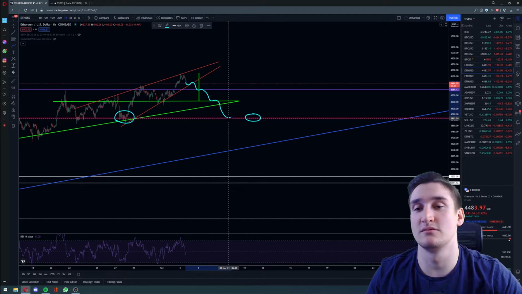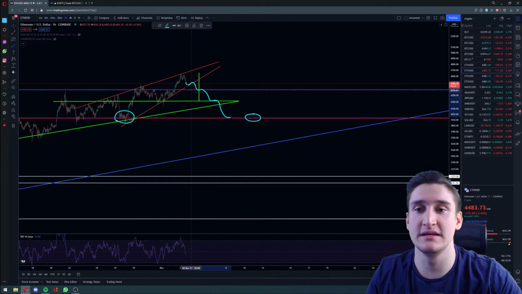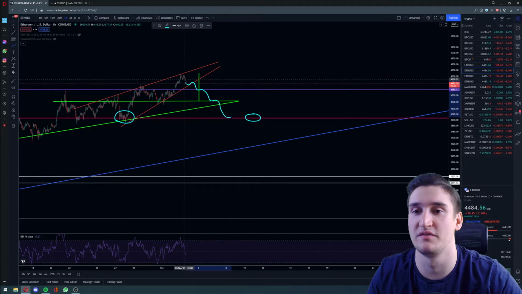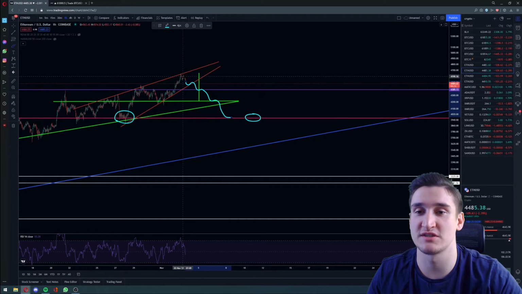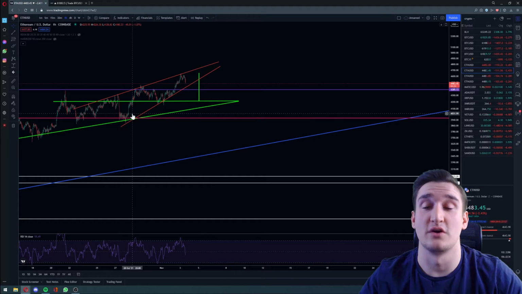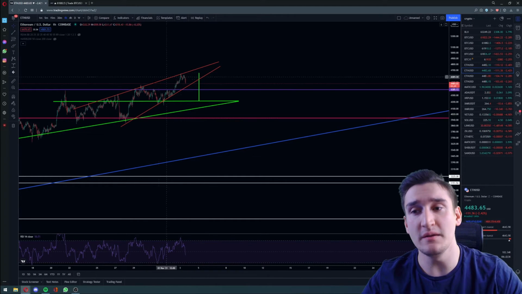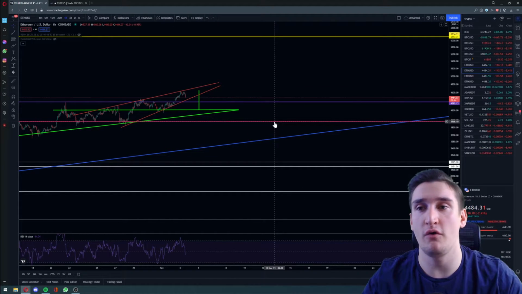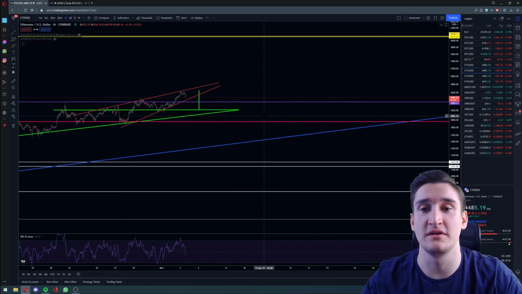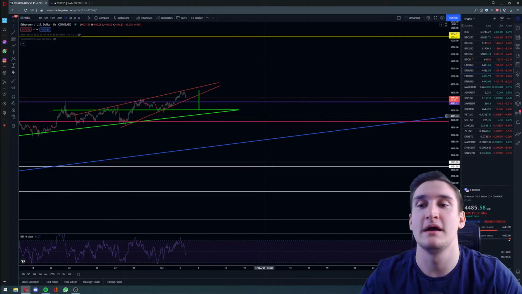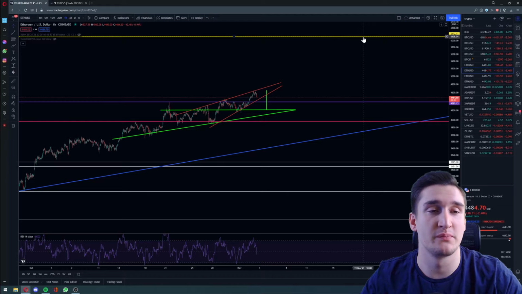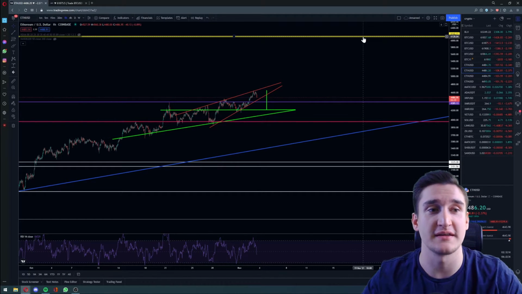So in my opinion, it's more or less likely that we will see Ethereum at $4,000 in the next week, or maybe even this week, if the bulls are strong enough and the bears just pump down in one big wick. So in my opinion, I must say Ethereum is a little bit risky for the next 1 or 2 weeks, but in my opinion, we will see in the next 3 to 4 weeks a big breakout to the upside, and maybe we will also reach our price target of $6,100 in the next month.